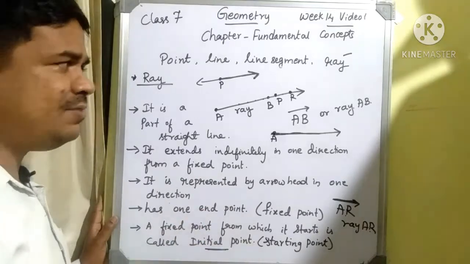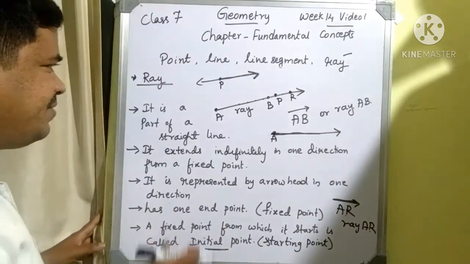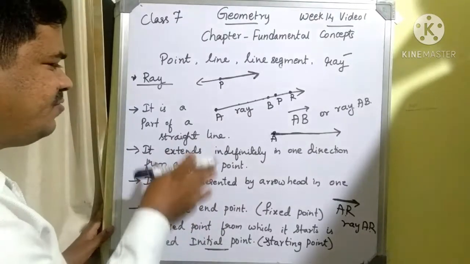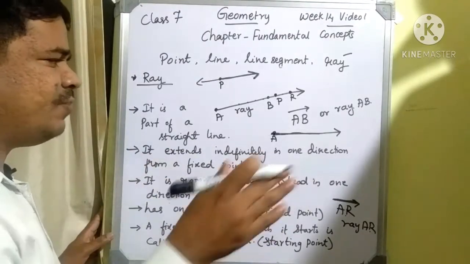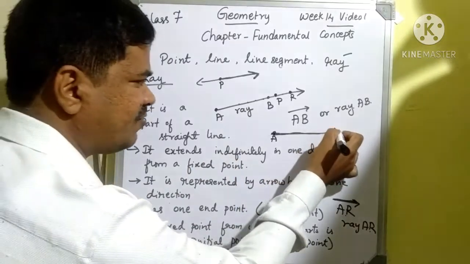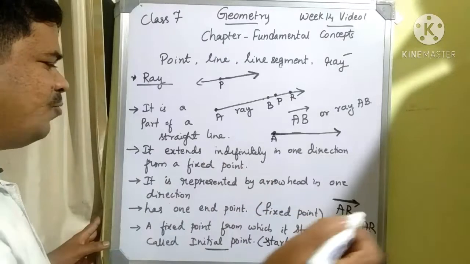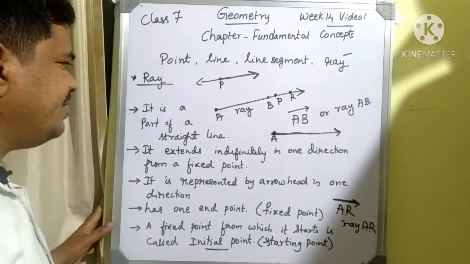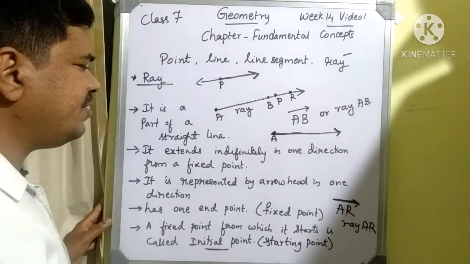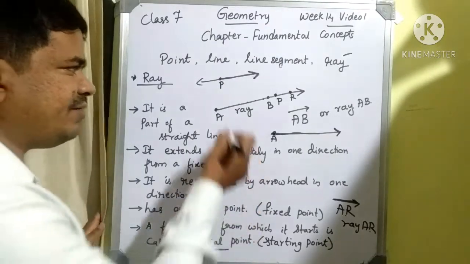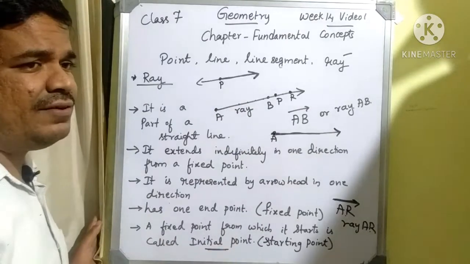These things you should remember. It extends indefinitely in one direction. Wherever we show the arrowhead, in that direction the ray is moving. And it is a part of a straight line.